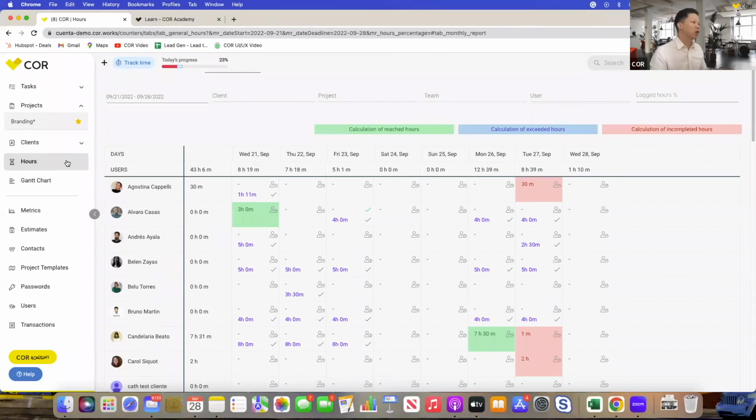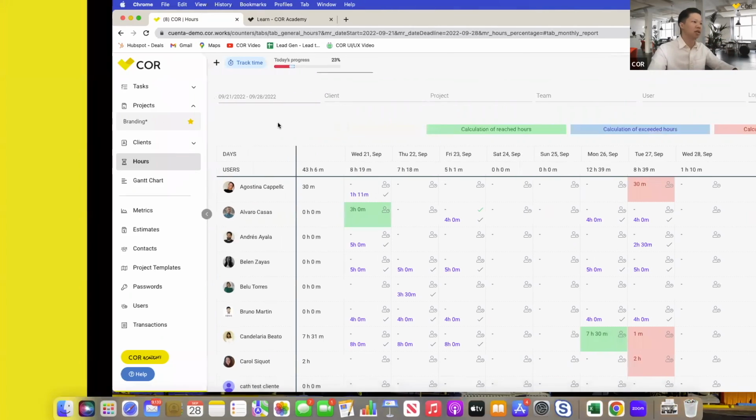Okay, so now that we've gone through quite a lot of features in COR, we've gone through the metrics and where the management team will see the reporting, where the project managers will set up projects and allocate people to tasks, how you view the Gantt, what those Gantt indicate and how you can plan from there, and where the collaborators will track their time and see their to-do list. For this session particularly, we're going to end right there. So let's jump back into the presentation. All right.